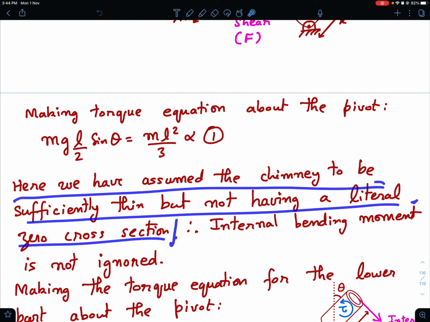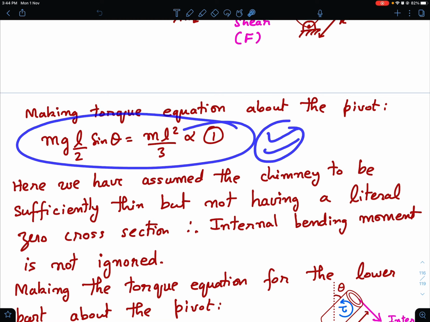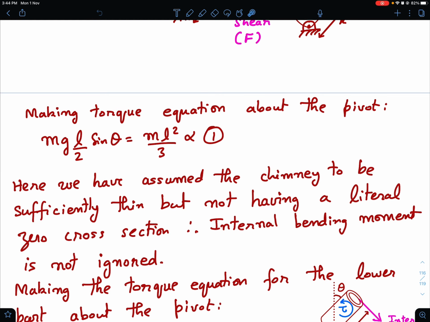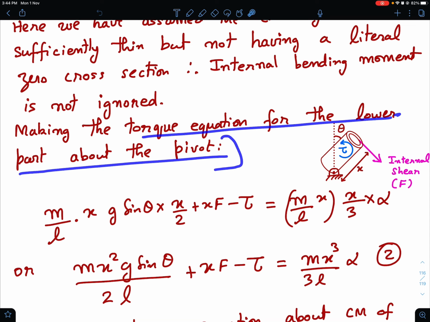Now, as I said, here we have assumed the chimney to be sufficiently thin but not having literally 0 cross section. So internal bending moment will not be ignored. Okay. So far I have not considered the sectional FBD. This equation I have written for the entire chimney. Now I am going to consider the sectional free body diagram of the lower part of the chimney and the upper part of the chimney.